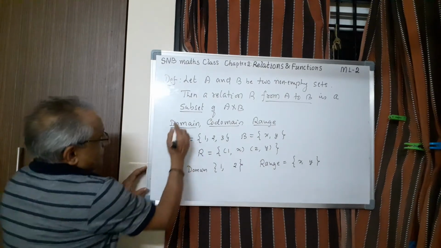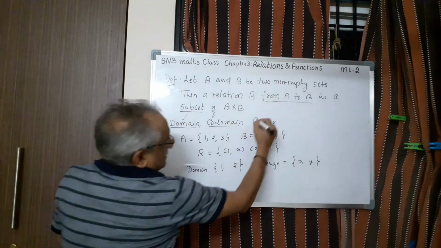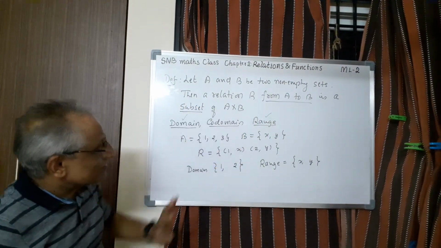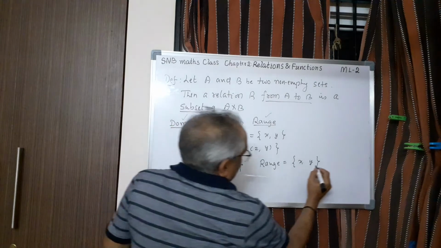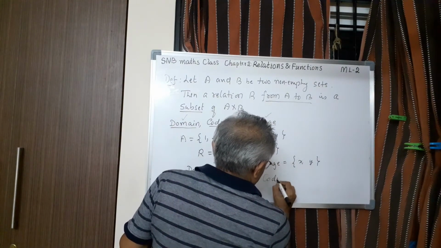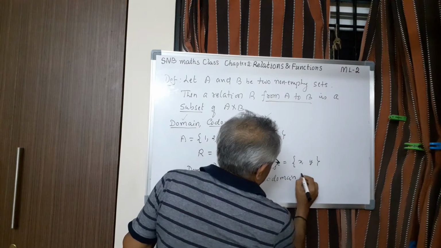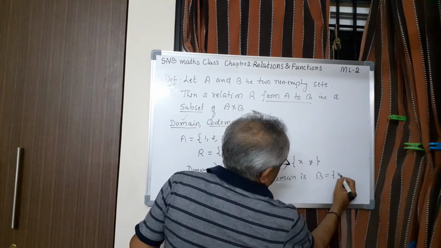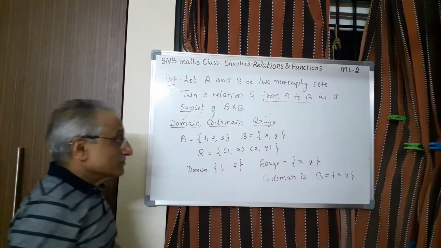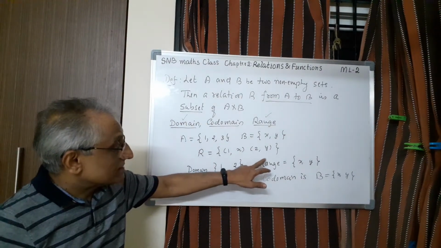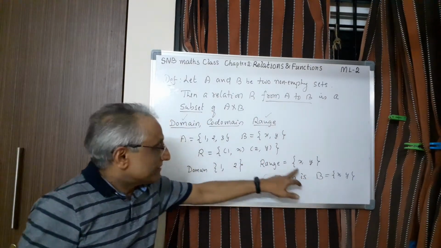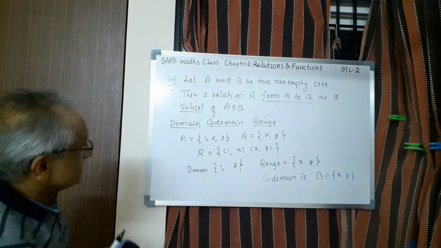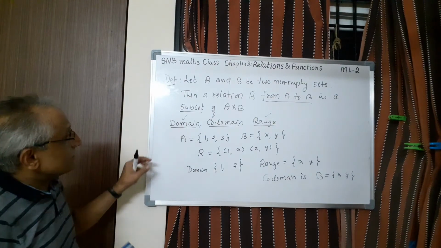So domain is clear, range is clear. Then what is codomain? This entire set B is called the codomain. So here codomain is B only, but B itself is x, y. So normally range will be a subset of codomain. If it contains all, it becomes range. Otherwise, it is a subset. So these are the three terms we use in case of relation.